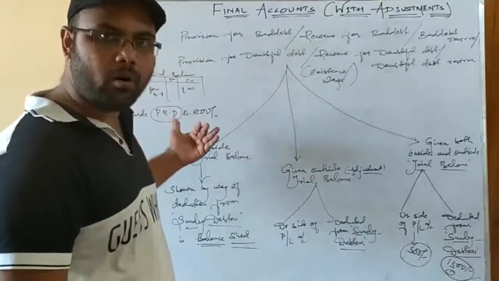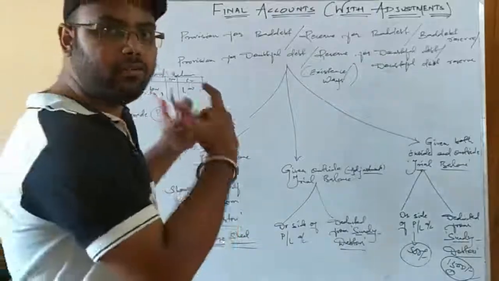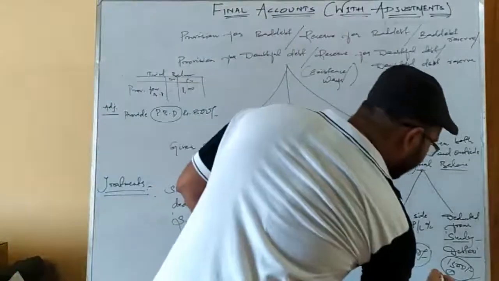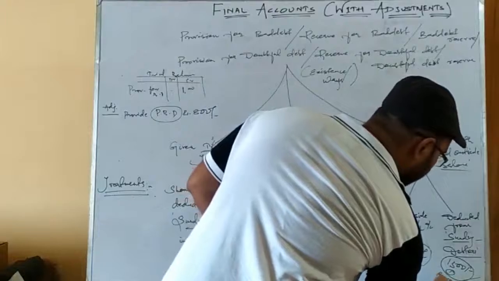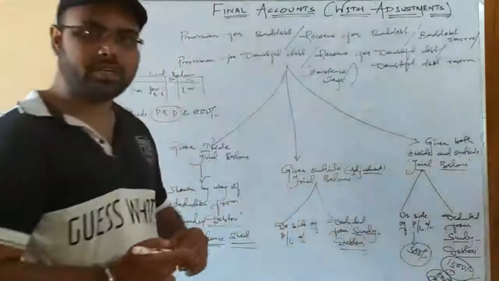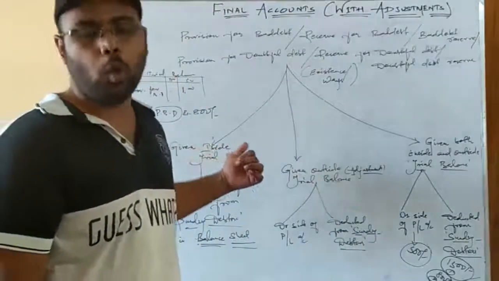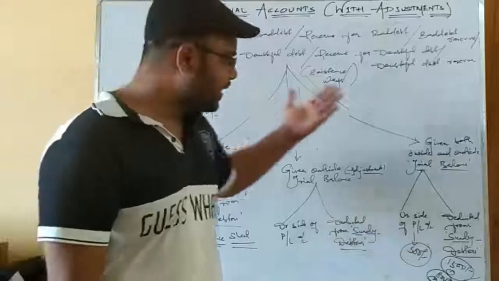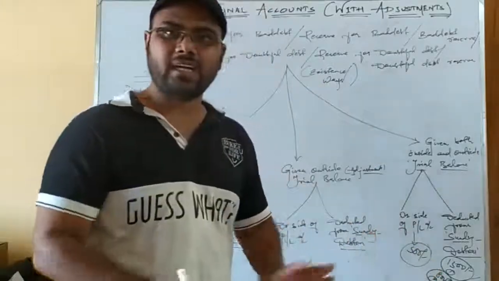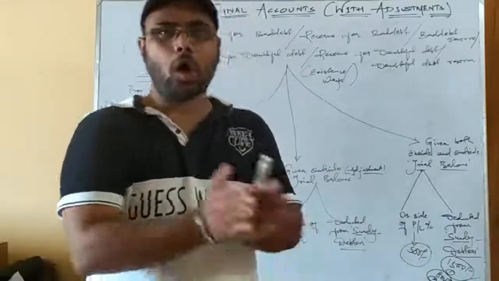Since the 800 amount is the fresh provision for bad debt for the current year, it will be directly subtracted from your debtors. In the second case, you have to subtract it from debtors. In the first case, you subtracted 1500. In the second case, you have a fresh provision amounting to 800 rupees. That is again subtracted directly from your debtors. See, the amount in the current year provision may be in excess or may be a deficit.